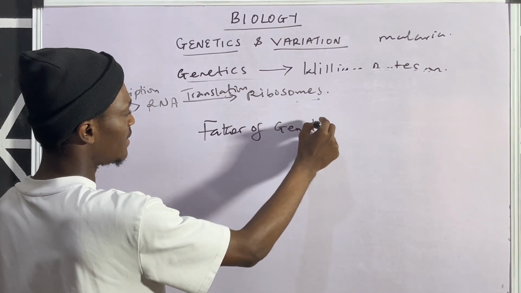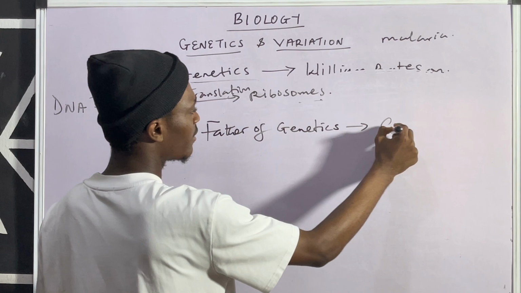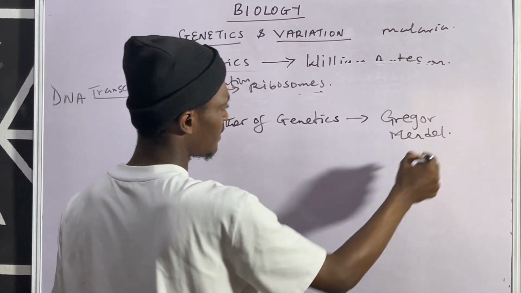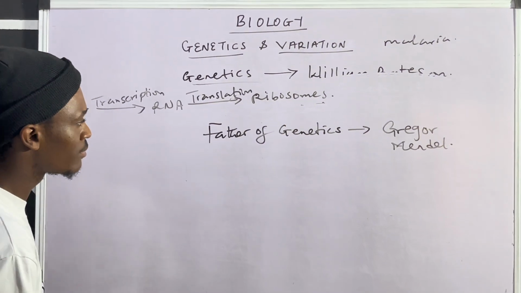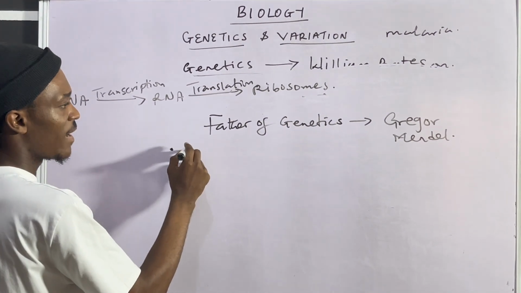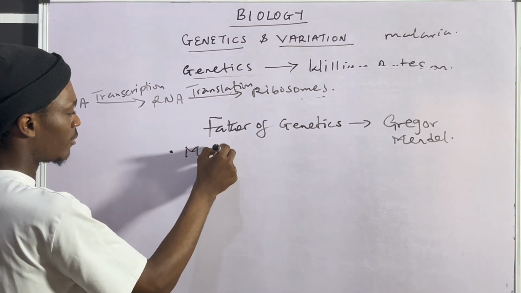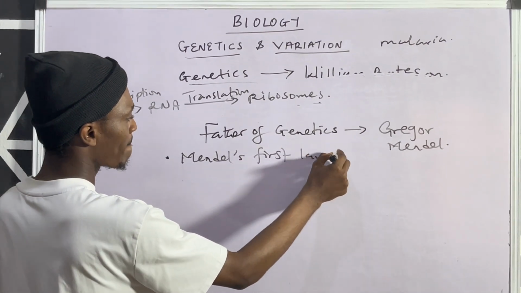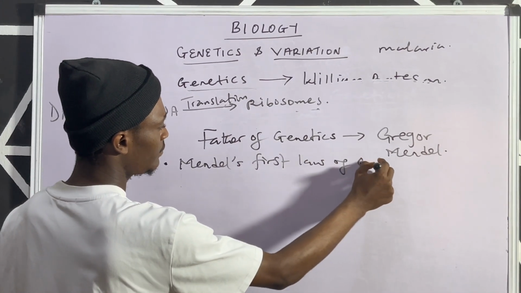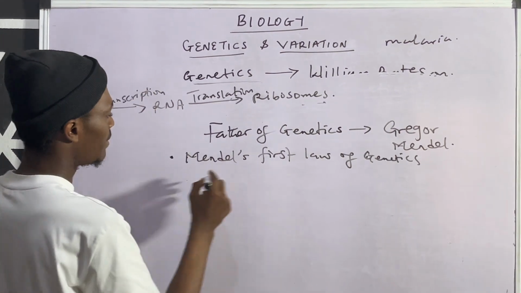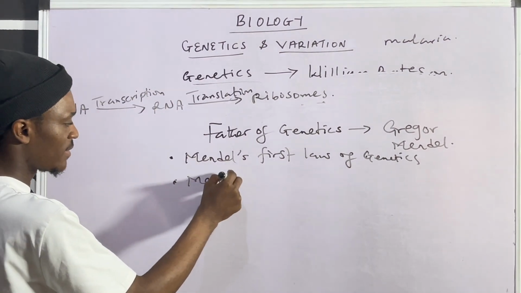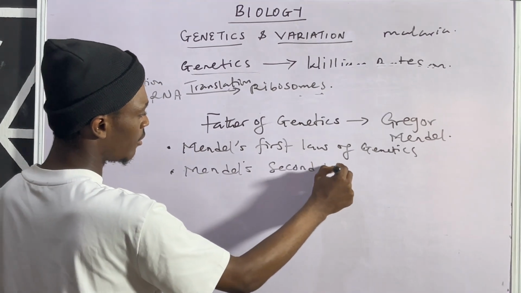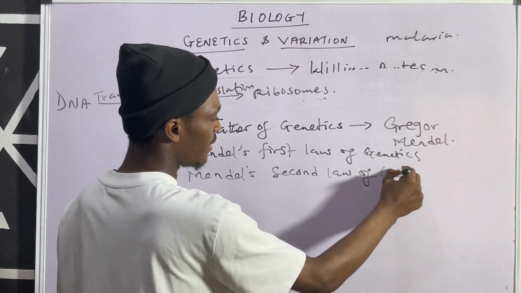The father of genetics is Gregor Mendel. And he was able to postulate two laws. We have Mendel's first law of genetics, and we have Mendel's second law of genetics.